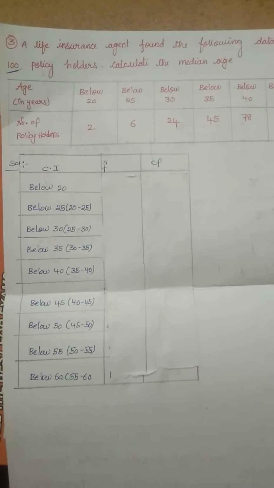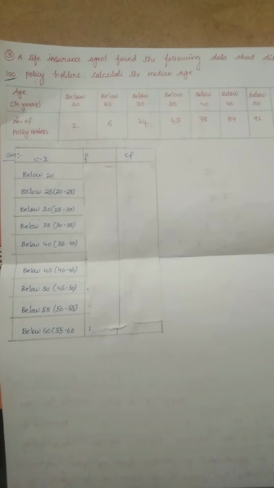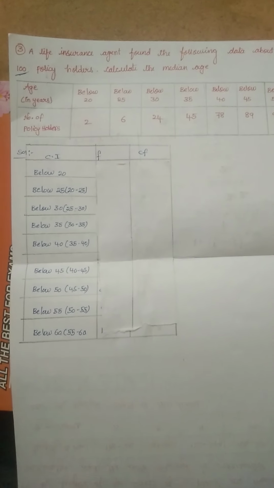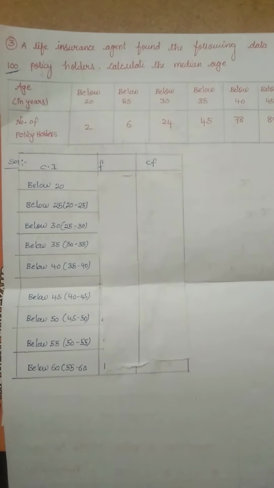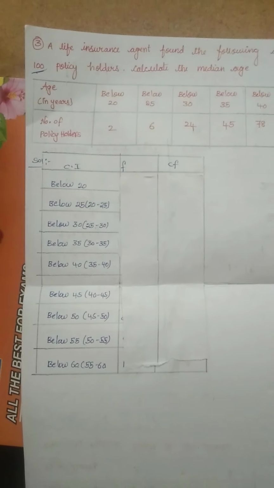A life insurance agent found the following data about the distribution of ages of 100 policyholders. Calculate the median age. Children, listen here carefully.